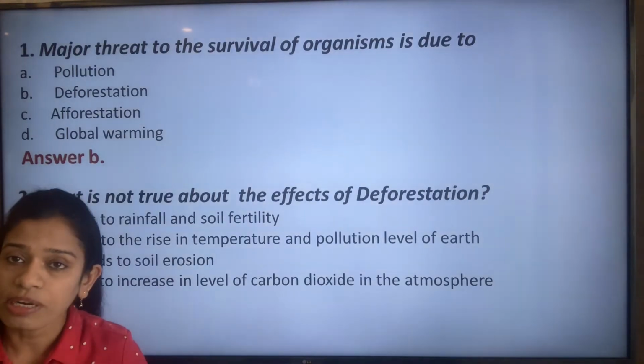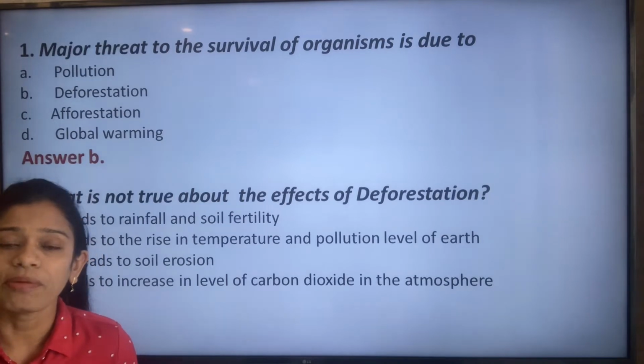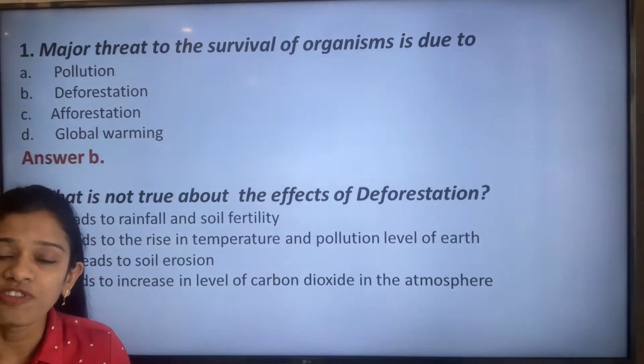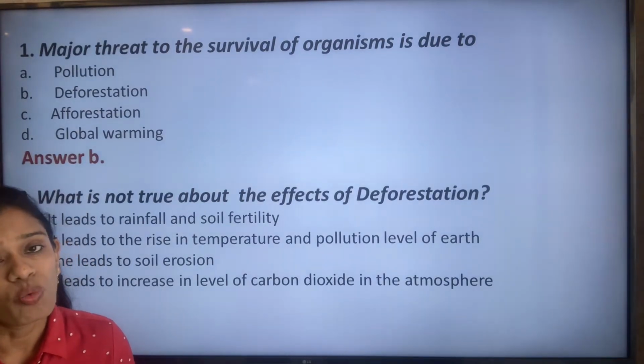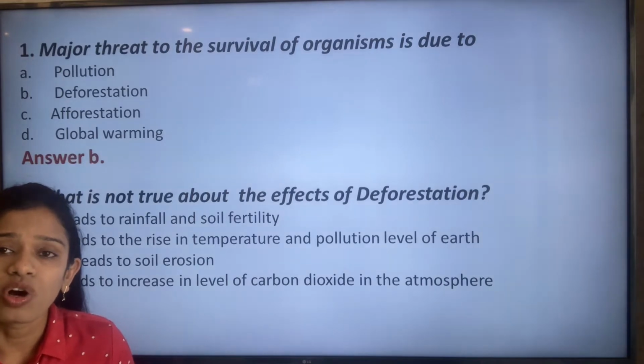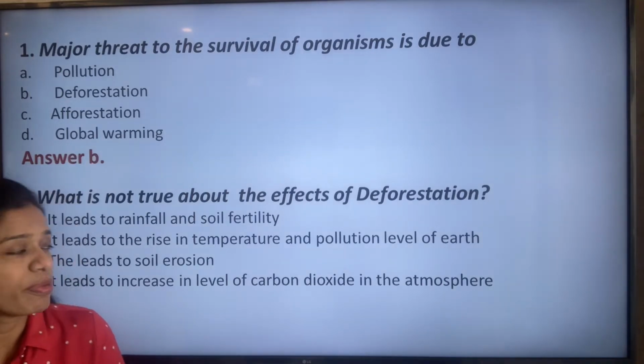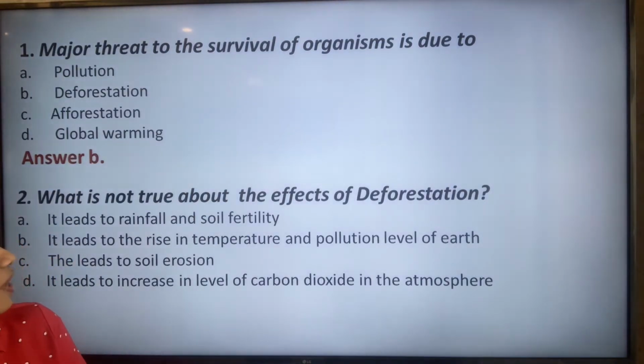When we talked about deforestation, we talked about what effects and changes deforestation brings about. So it leads to rainfall and soil fertility, it leads to the rise in temperature and pollution level of the earth, it leads to soil erosion, it leads to increase in level of carbon dioxide in the atmosphere.